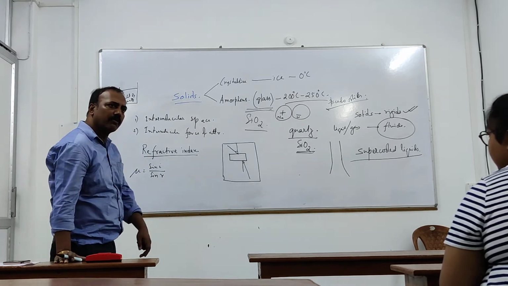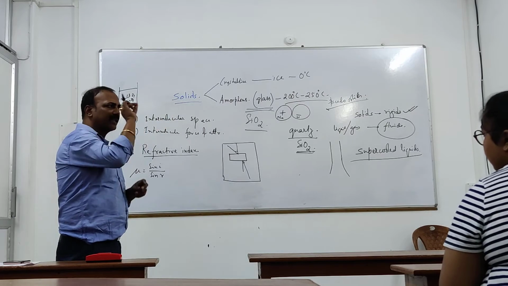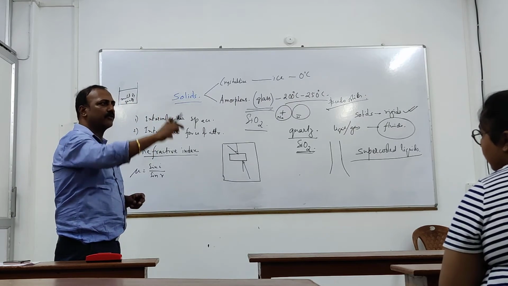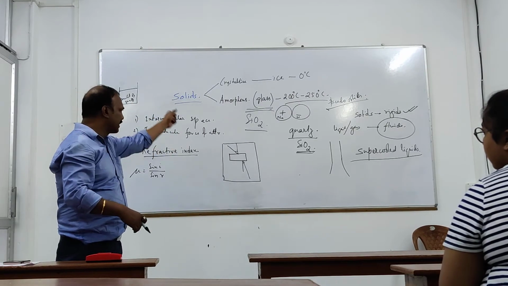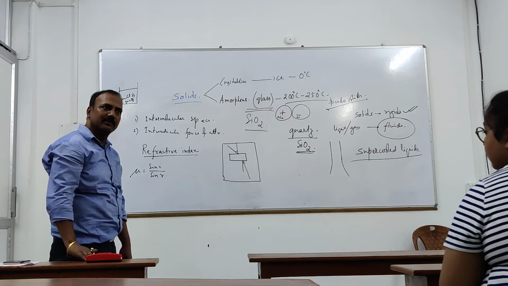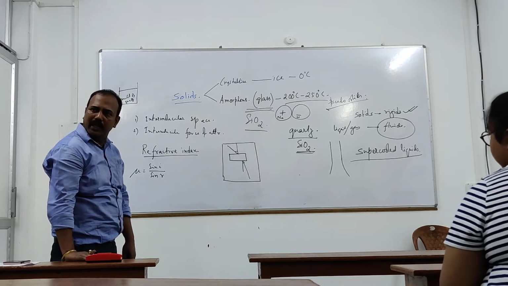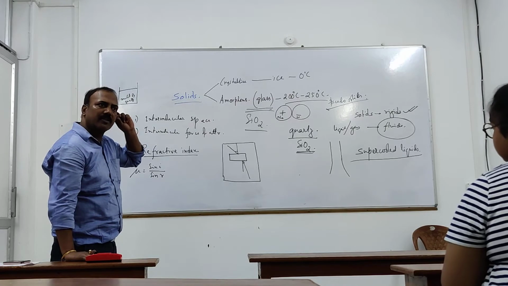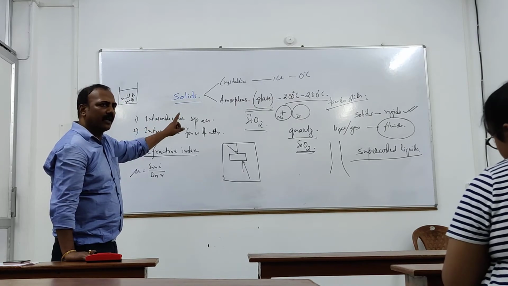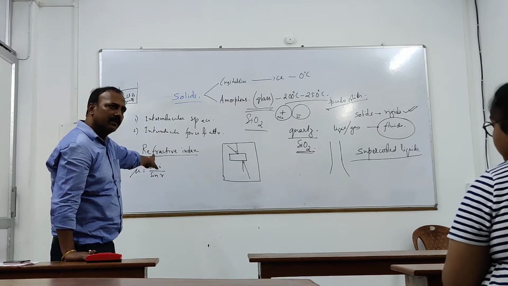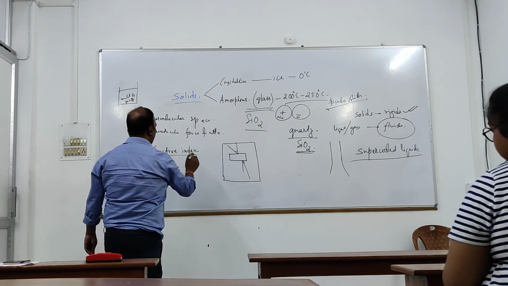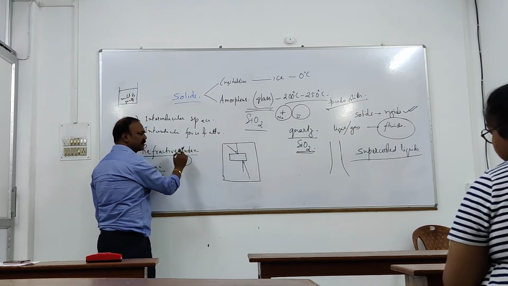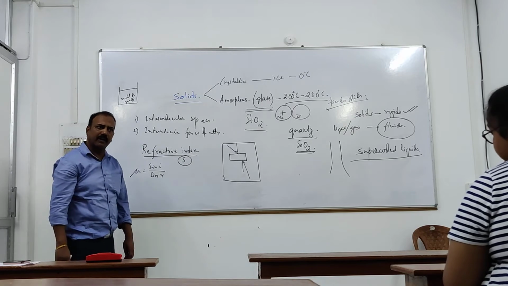You can do that at home also. If you try to maintain that straight line, you will put the beams, then if you take out the glass, you will find that that is not a straight line, that is refracted. Okay? So angle of incidence, angle of refraction we can find out. We can find out the value of mu. Clear? Fine. Suppose we find out the value of mu is equal to 5.